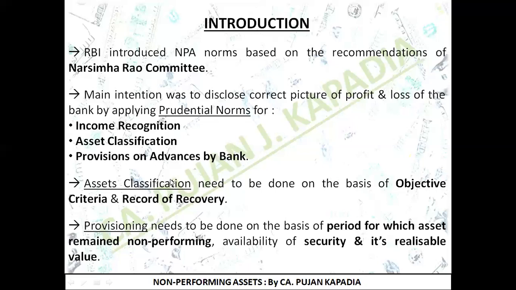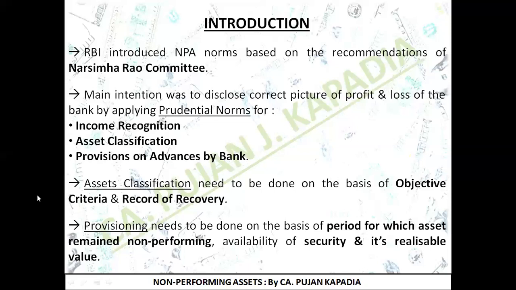When I'm doing asset classification, I need to take care of 2 important points. First, it is done on the basis of objective criteria, not subjective criteria. That is, I need to follow the rules and regulations which are stated in the norms. And second is record of recovery. It is about how long I have not been receiving money on that particular asset.